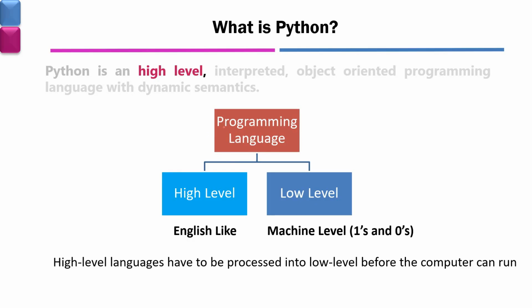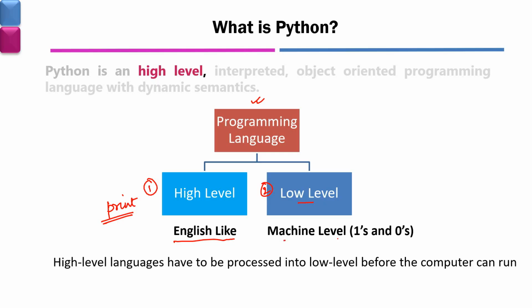Now, any programming language can be of two types. One is high level, another one is low level. High level means it is English-like coding. Normal English, like whenever you are writing print, normally also it's an English word and you are using it in coding also. So it is called a high level programming language. In some cases it is a low level programming language.